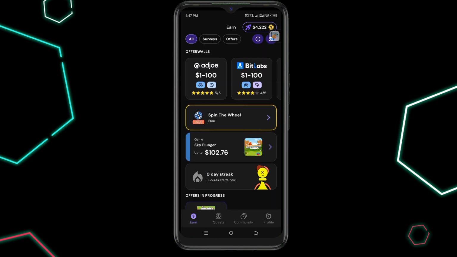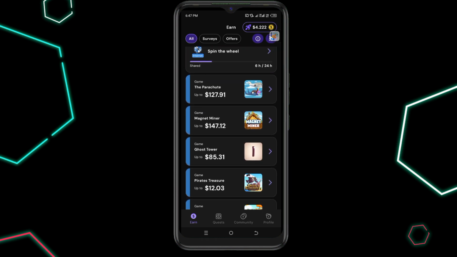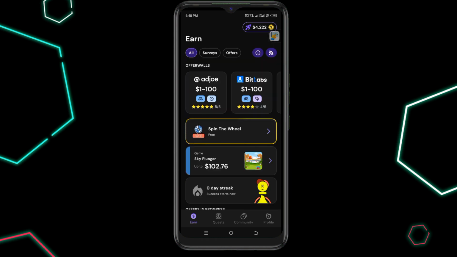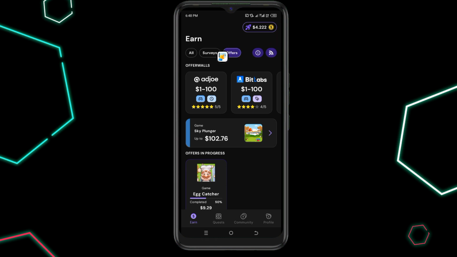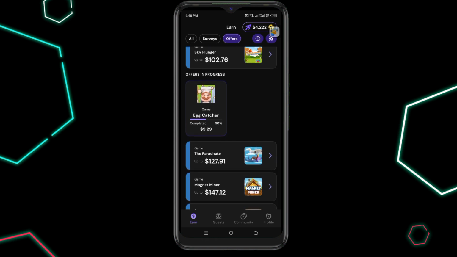Yes, so as you can see on your screen, this is the interface of the app. And with the app, once you install and sign up to it, you can perform surveys. That is, when you turn on the app permission and also notification, you'll be prompted with a survey. If you qualify for that survey, then you perform it and you'll be rewarded for that. And if you look here, we have offers. The offers has to do with installing games and also performing some surveys to gain some passive money. That is what it's all about.